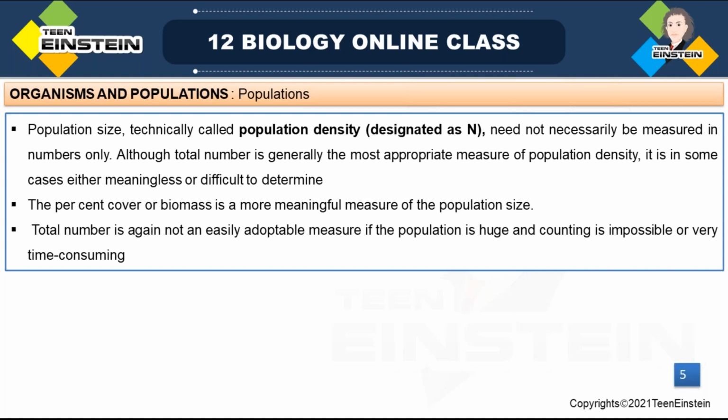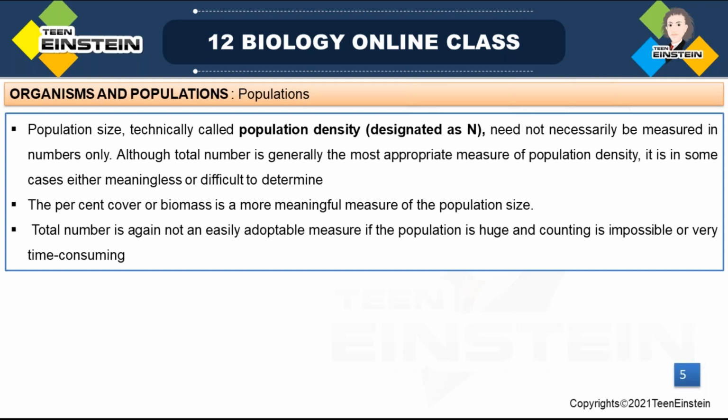See, for example, we are considering the Parthenium plant. In an area, there are 200 Parthenium plants. But there is only a single big banyan tree having a large canopy. The population density of that banyan tree is low when we compare it to the Parthenium.